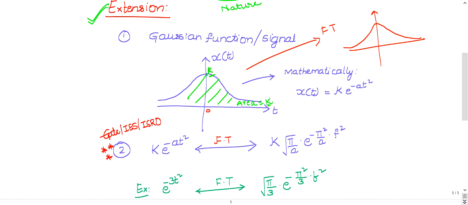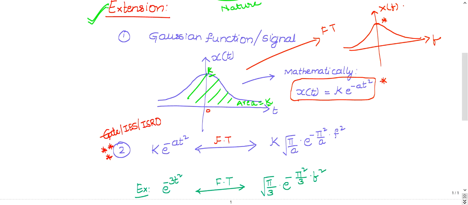But there may be a change in the amplitude. It may not be k now, it may be some new amplitude, we need to find that. The time variable will be replaced, it will be X of f, because it is the frequency axis. So this will change to f. Now mathematically, x of t, the Gaussian function, is nothing but k into e power minus a t square.